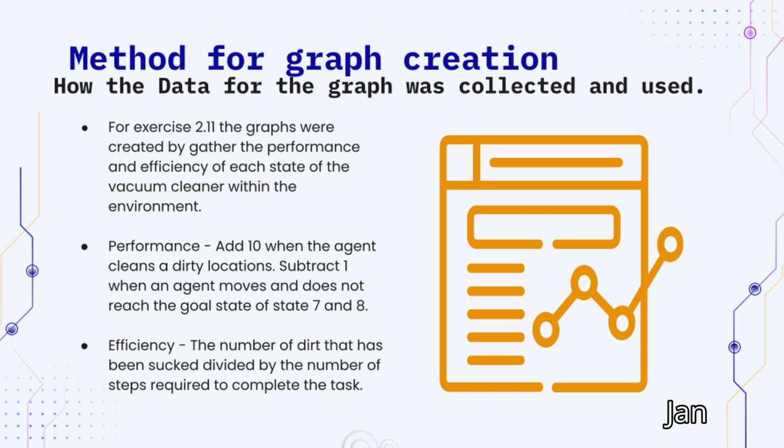For exercise 2.11, the graphs were created by gathering the performance and efficiency of each state of the vacuum cleaner within the environment. For performance, we added 10 when the agent cleans a dirty block, and subtract 1 when the agent moves and does not reach the goal state.